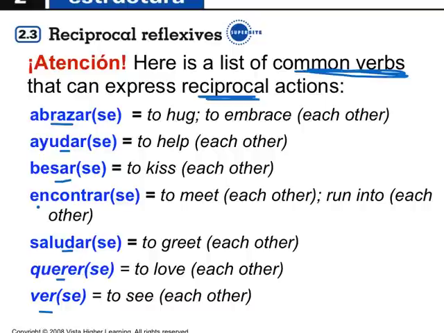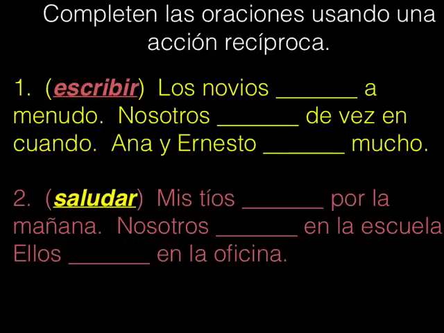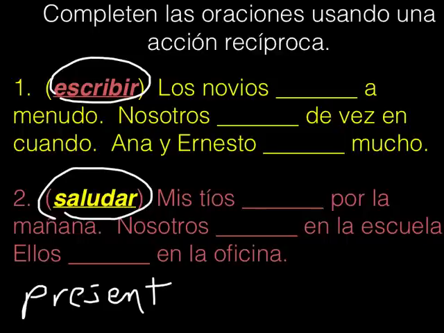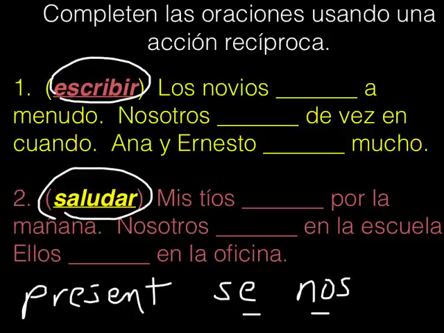And so now it's time to do a little activity. So class, now I would like you to try these sentences right here. We have two verbs, escribir and saludar. Use them in the present tense, in the present, make it easy. And you're going to either use se or nos, depending on the subject. Make sure that the verb agrees with either se or nos, and go on to the next two.